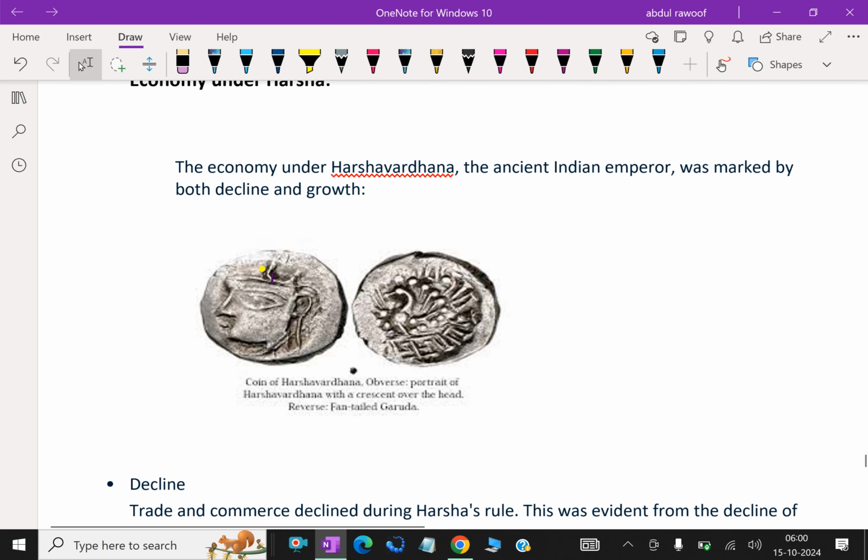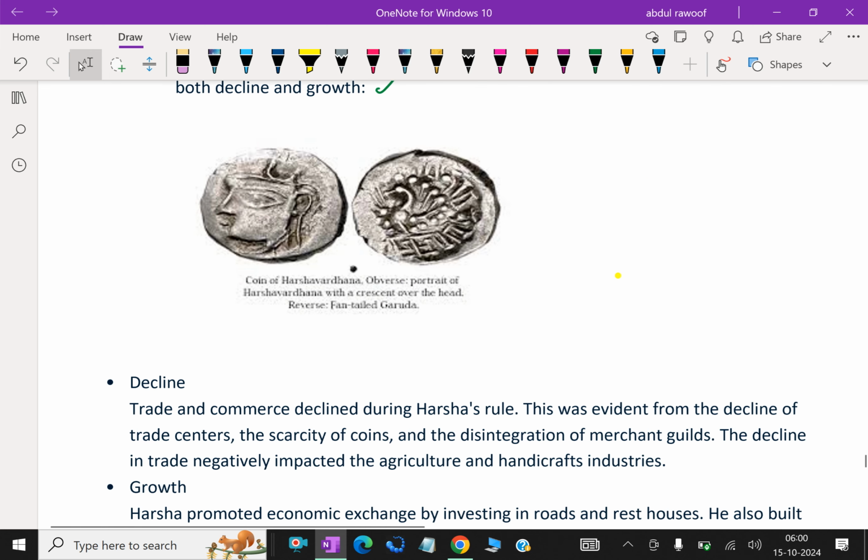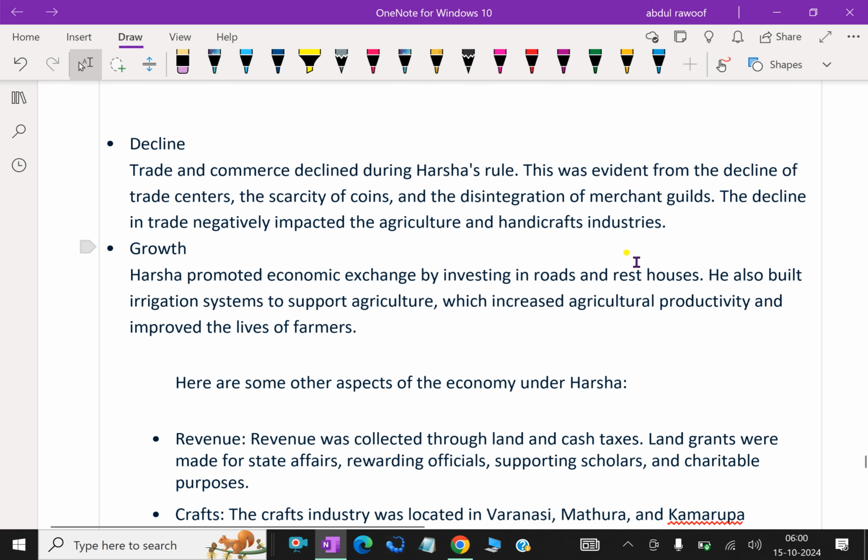Economy under Harsha. The economy under Harshavardhana, the ancient Indian emperor, was marked by both decline and growth. Trade and commerce declined during Harsha's rule. This was evident from the decline of trade centers, the scarcity of coins, and the disintegration of merchant goods. The decline in trade negatively impacted the agriculture and handicrafts industries.